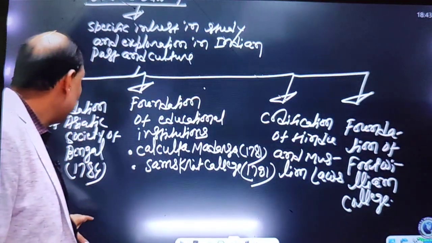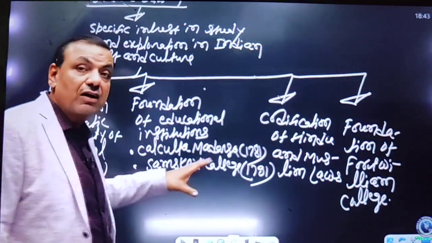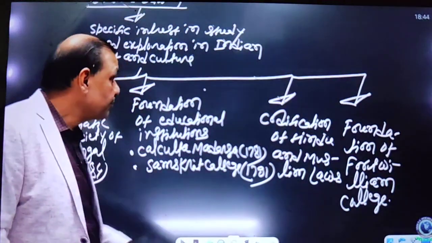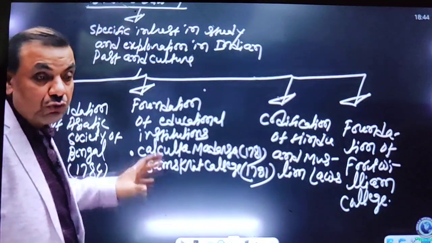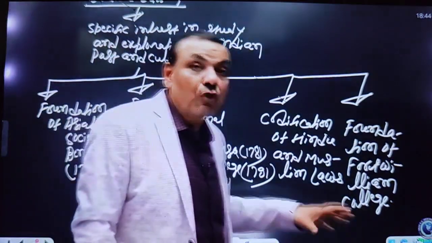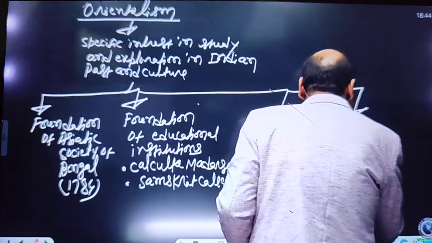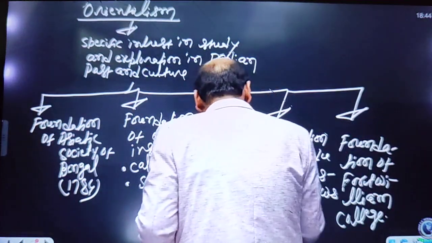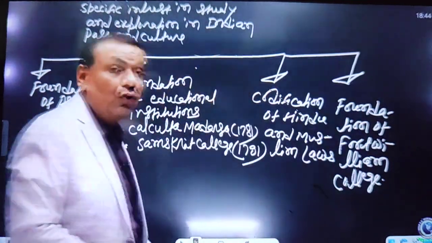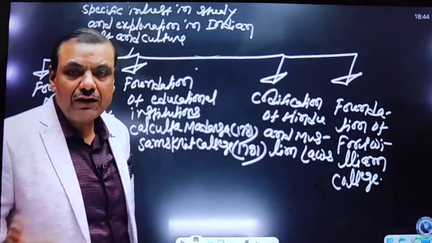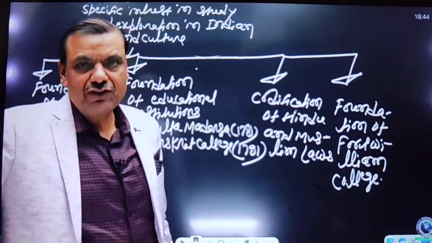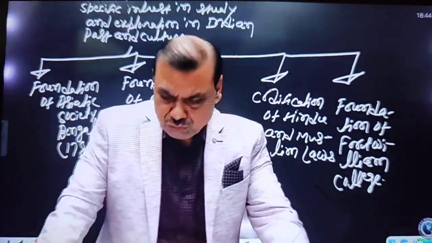Foundation of the Asiatic Society of Bengal; foundation of educational institutions, the Calcutta Madrasa by Warren Hastings and the Sanskrit College in 1791 by Jonathan Duncan; then codification of Hindu and Muslim laws, done under Warren Hastings; and foundation of Fort William College in 1801. The initiative was taken by Lord Wellesley, but later the Court of Directors banned it. So the same college was established at Haileybury in London. So this was the fourth one.